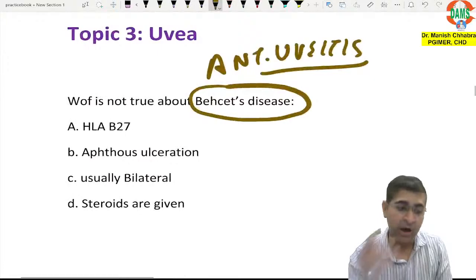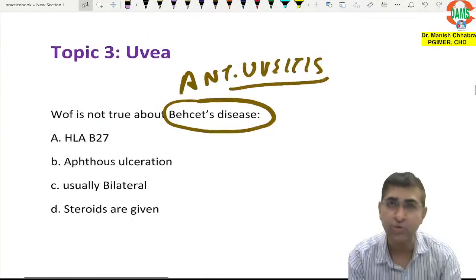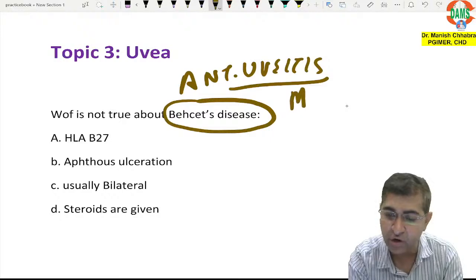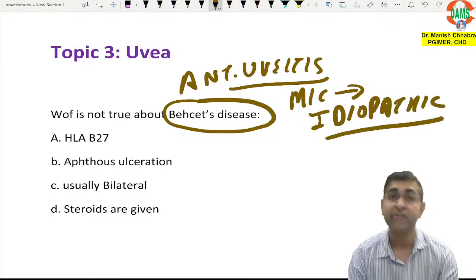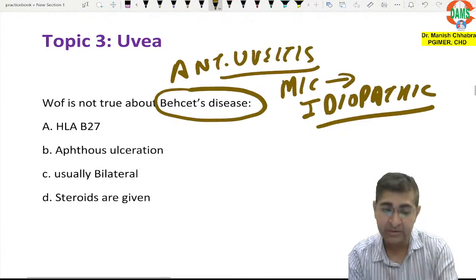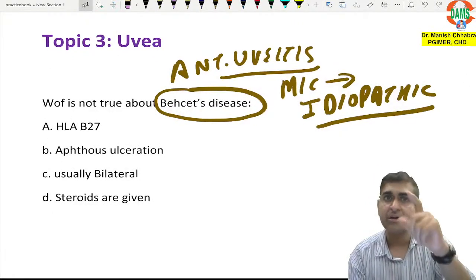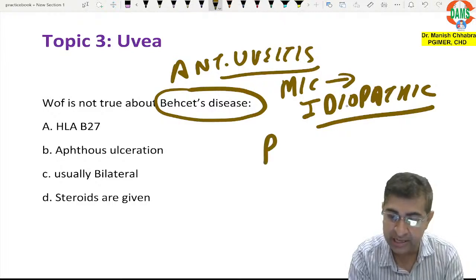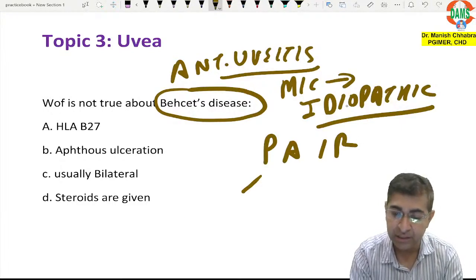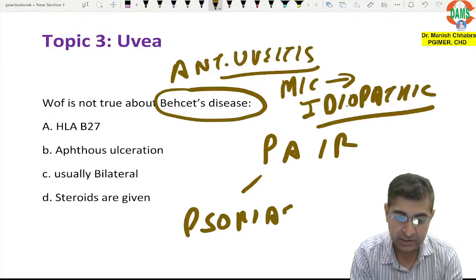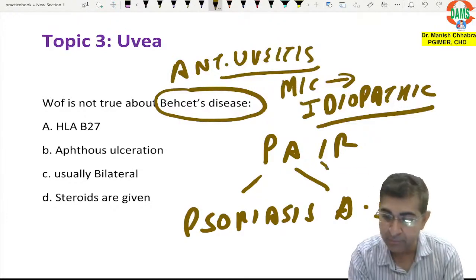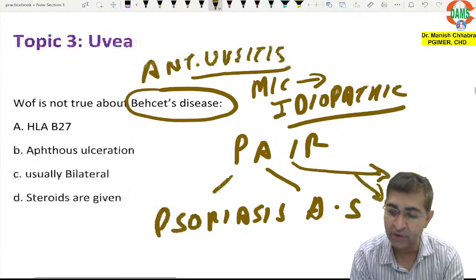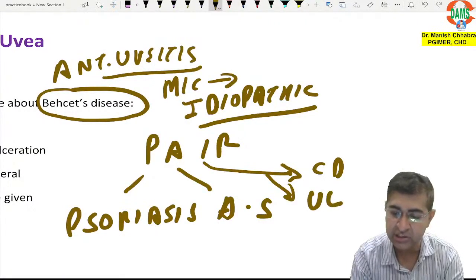Now, if I talk about anterior uveitis, can you tell me the most common etiological factor of anterior uveitis? It is idiopathic. It has no reason. And what are the other etiological factors? Remember it as PAIR. P for psoriasis, A for ankylosing spondylitis, I for inflammatory bowel disease, which you are already aware of is Crohn's disease and ulcerative colitis.